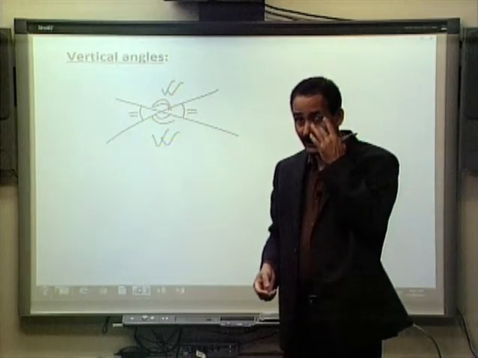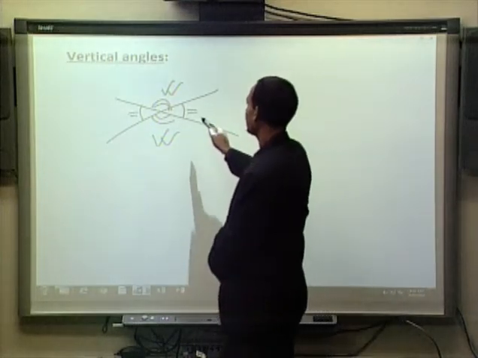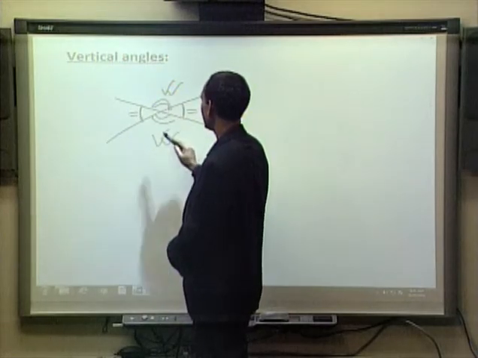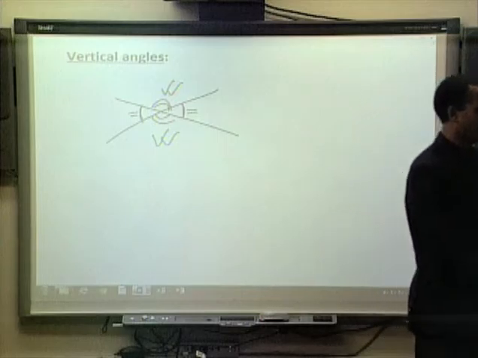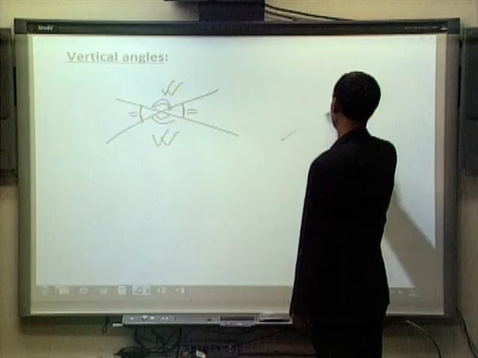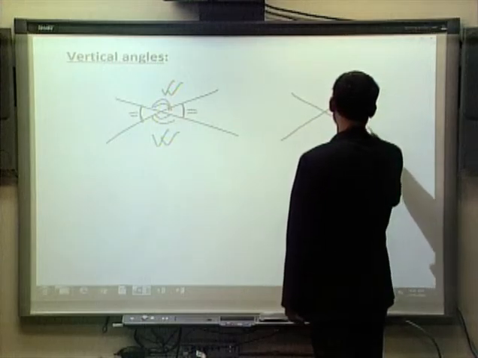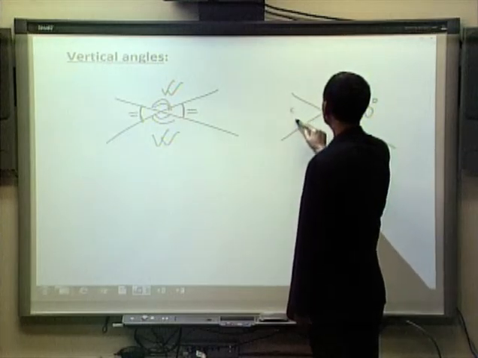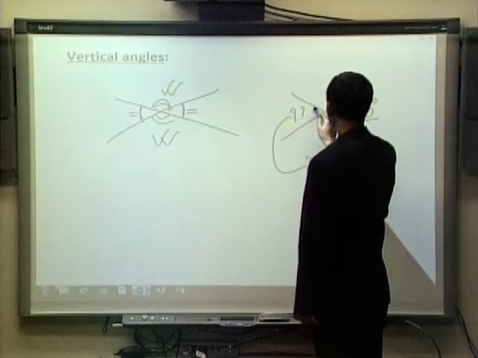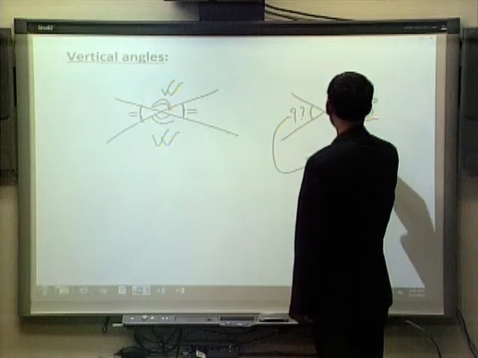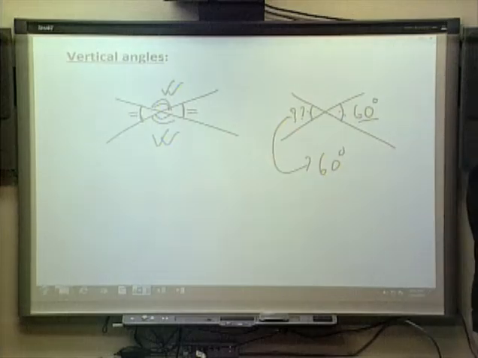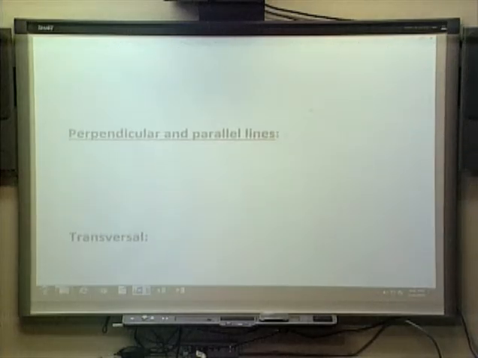And you should realize the vertical angles have to be always equal. This angle and this angle will be always equal. Similarly, this angle and this angle will be always equal as well. So if somebody gives us this problem, let's say this is 60 degrees, how much is this? Then our answer should be this is also 60 degree, because these two are vertical, the measure of this angle and the measure of this angle has to be the same.